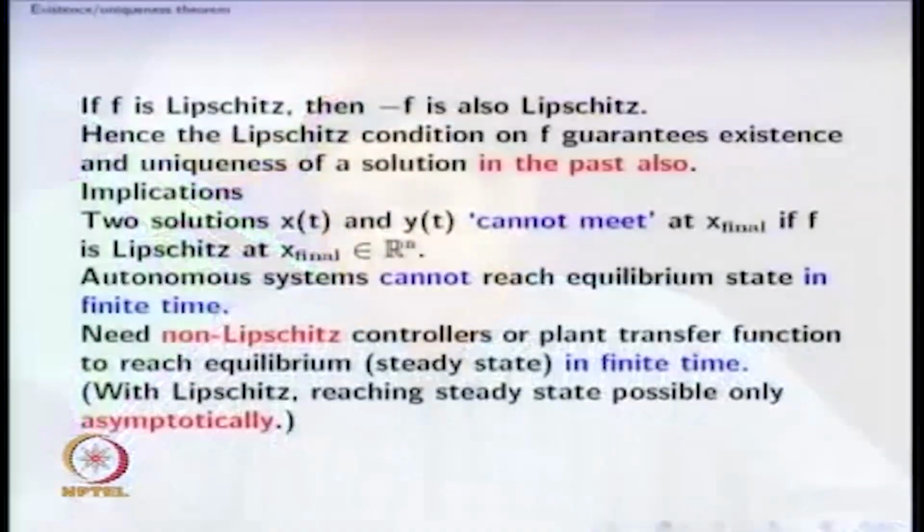So if you want to design a controller in which you reach the steady state in finite time and remain there, then one would require non-Lipschitz controllers or plant transfer function to reach the equilibrium. In this case, we interpret the equilibrium as the steady state. If you want to reach the steady state in finite time, then one would need either non-Lipschitz controllers or a non-Lipschitz plant transfer function. Why is that? Because with Lipschitz, we can reach the steady state only asymptotically. It is not possible to reach in finite time.